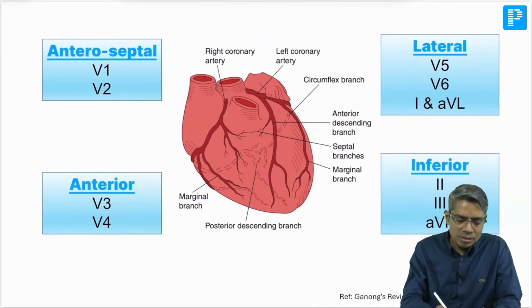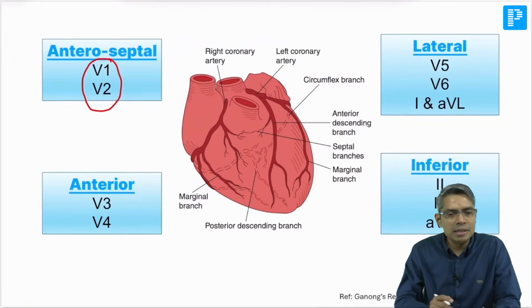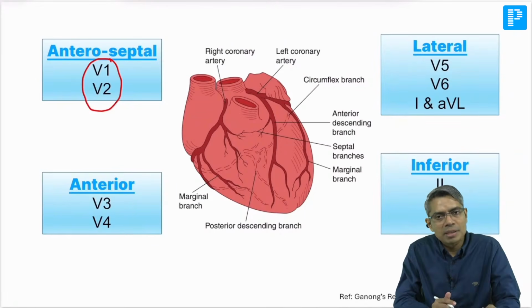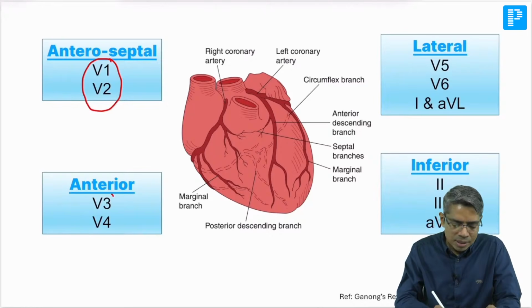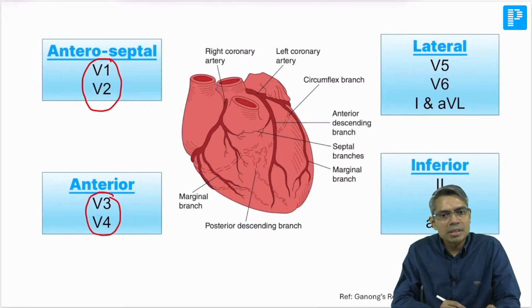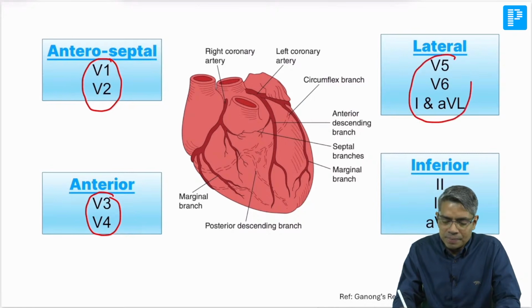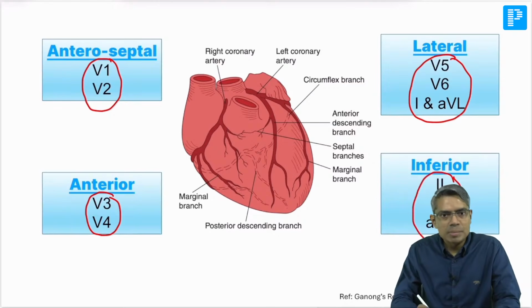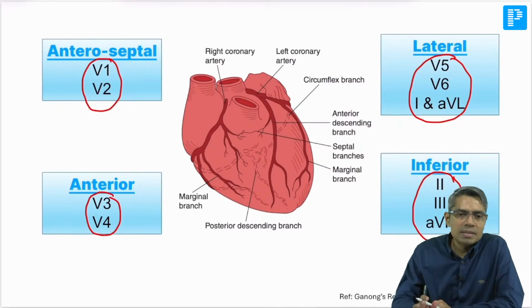If there is ST elevation in V3 V4 leads, that is anterior myocardial infarction, lateral is V5 V6, and if there is II, III, aVF, that is inferior wall myocardial infarction. And from septal or anteroseptal, you can say septal is the answer.